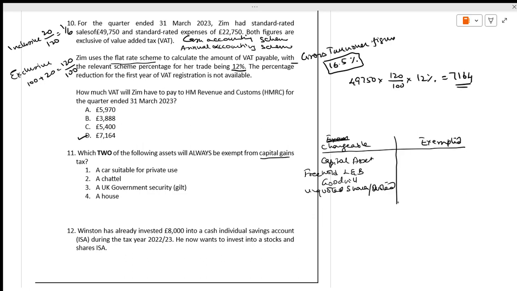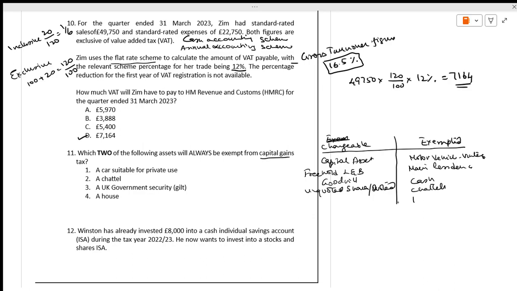What is exempted? Exempted is motor vehicles, vintage cars. Main residence is exempted. I am writing this for you, it will help you in your recapping. You have cash is exempted. Chattels, refer to the chattels, that is, vesting chattels and non-vesting chattels.